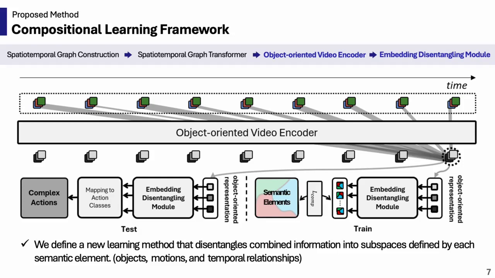Next, by grouping each object's representation in the object-oriented video encoder, the temporal movement of each object is encoded, resulting in object-level representations. Since these object-level representations contain changes in the motion of each object, we designed a disentangling model to obtain each semantic element of objects and actions.